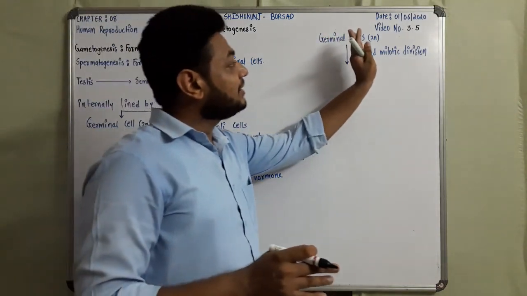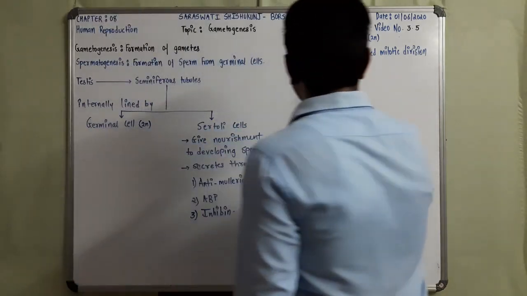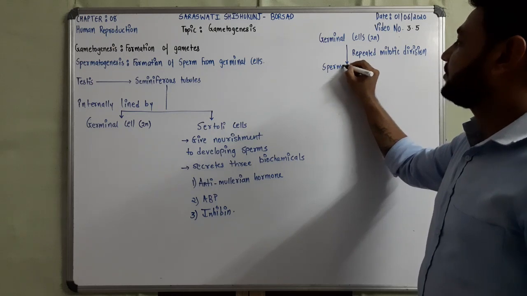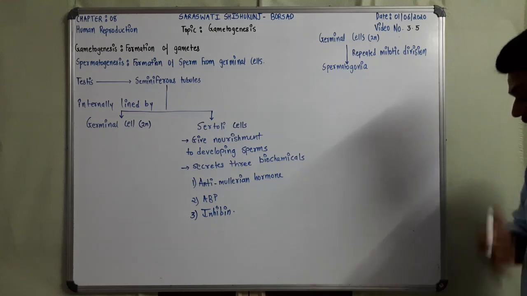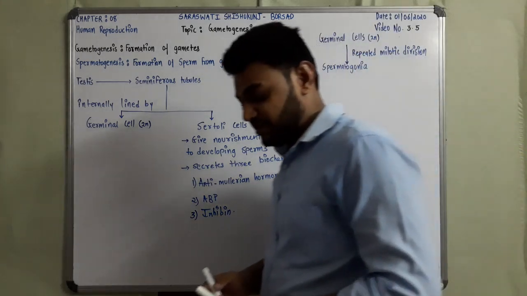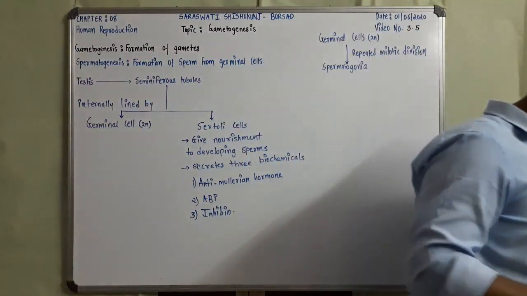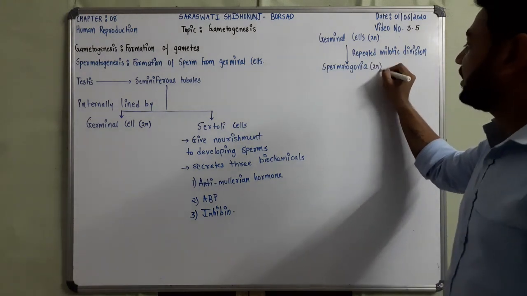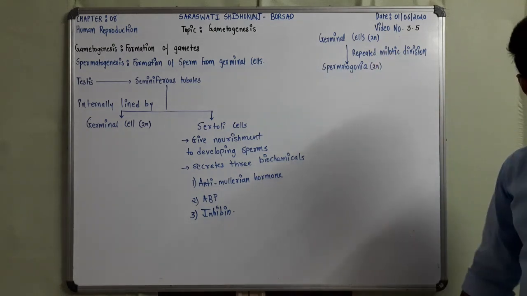So students, when the germinal cell undergoes repeated mitotic division, it forms special cells referred to as spermatogonia. Basically, the germinal cell undergoes repeated mitotic division to form spermatogonia. Spermatogonia are 2n in nature because they have undergone mitotic division.